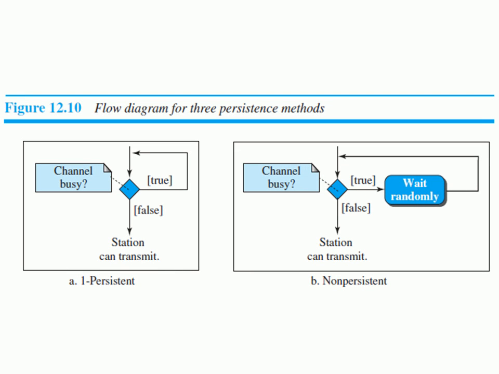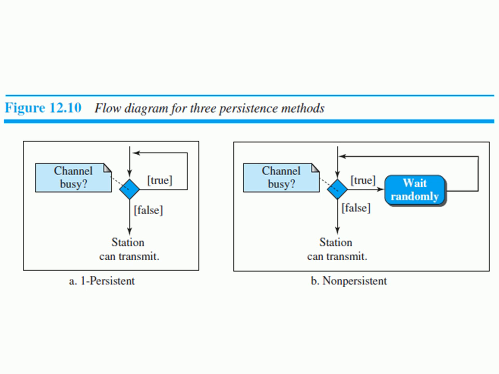So as you can see here, this figure shows the flowchart for all three persistence methods. In this particular slide we have the flowcharts for the persistent methods. As you can see in one persistent method, the same thing whatever I have explained in the theory now is represented in flowchart form. Continuously go on checking the channel, isn't it? If the channel is free, then the station can transmit, or else if it is true, that is if the channel is busy, then continuously go on sensing the channel. So that's what we have in one persistent.